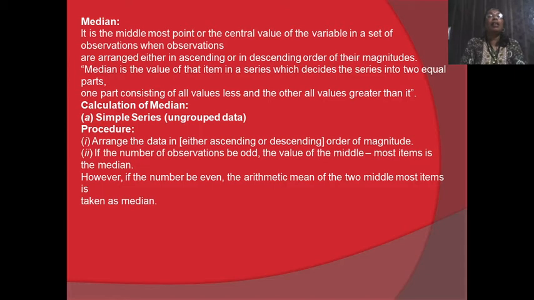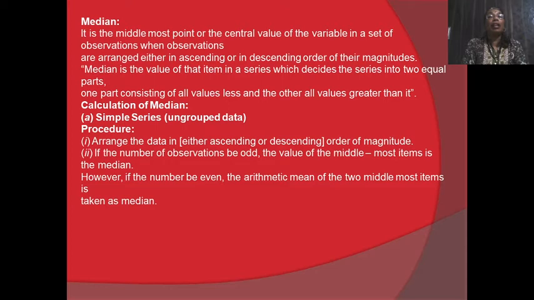Median is the middlemost point or the central value of the variable in a set of observations when the observations are arranged either in ascending or in descending order of their magnitudes. Median is the value of that item in a series which divides the series into two equal parts, one part consisting of all values less and the other of values greater than it. Due to the median, the entire set is divided into two groups by position.